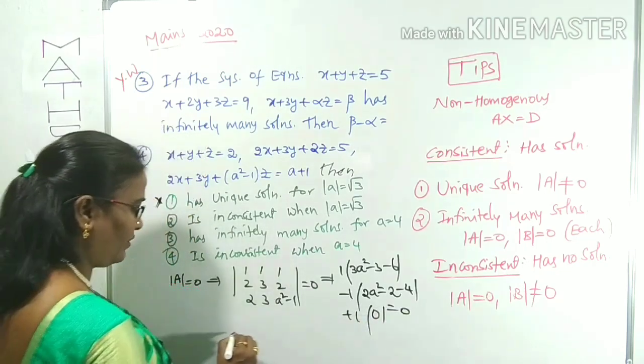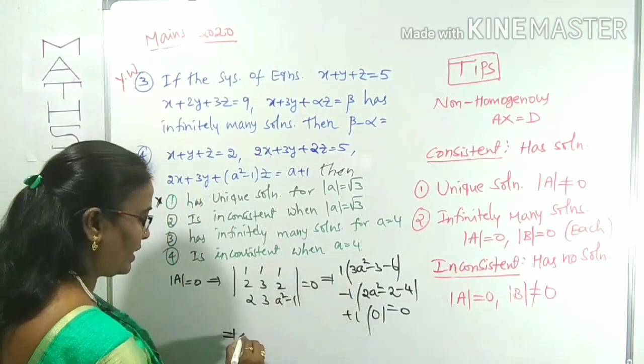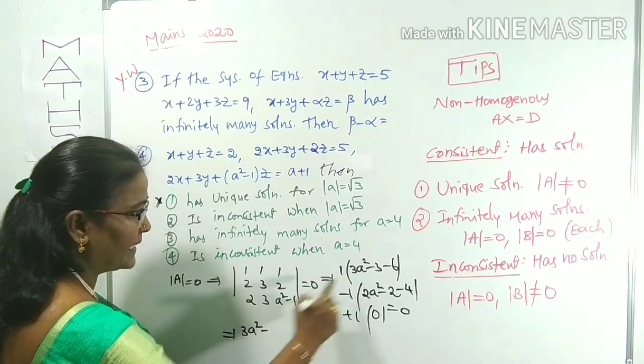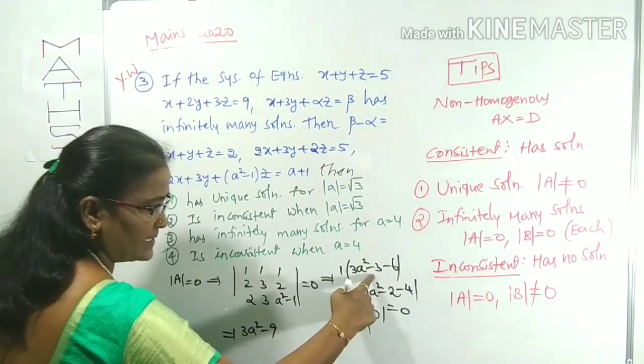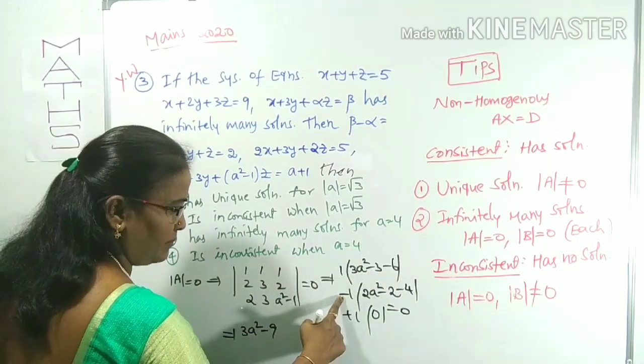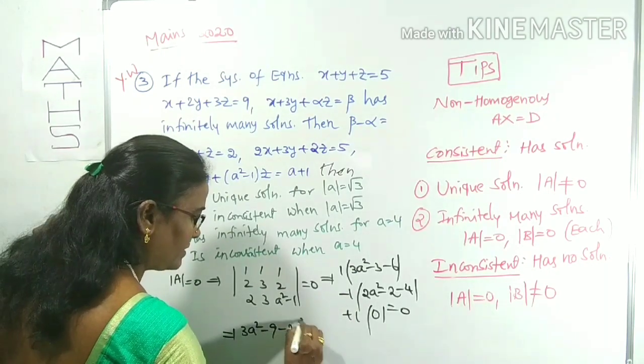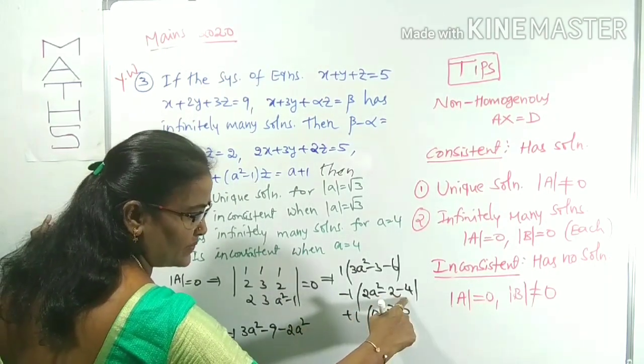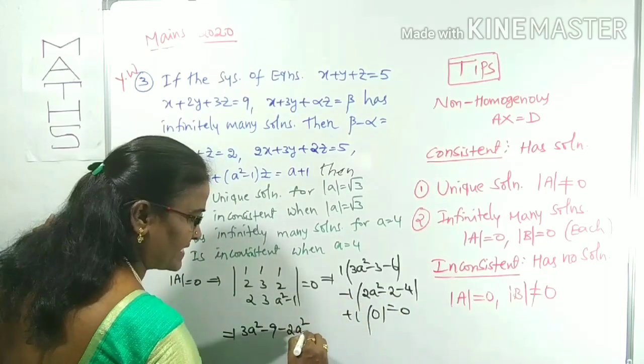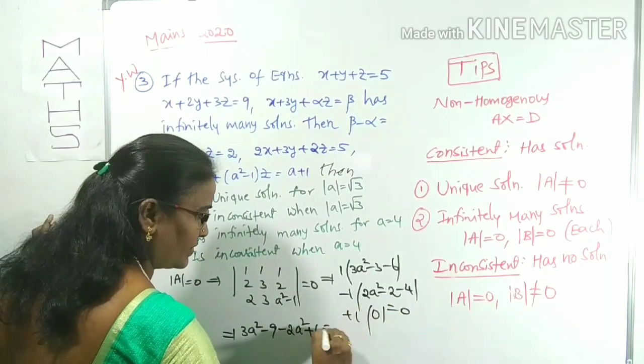Is equal to 0. If you take, what is the next step? 3A square minus 9, minus 3, minus 6, minus 9. Here minus 2A square, right? Minus 2, minus 4, minus 6, minus some, plus 6. This is already 0, is equal to 0.